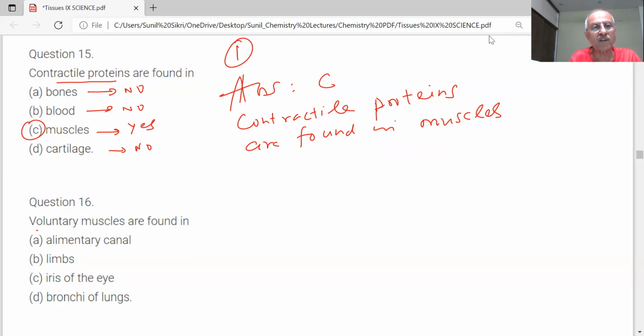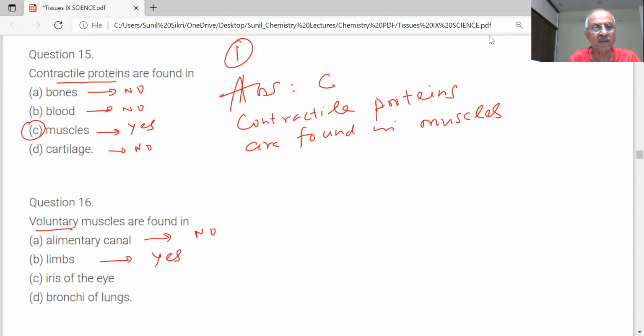Next question. Voluntary muscles, that question is very important. I again and again say voluntary and involuntary muscles. So voluntary muscles are found in the alimentary canal? Yes or no? No, sir. Limbs, yes, sir. You can control them. You can open, you can close when you want.